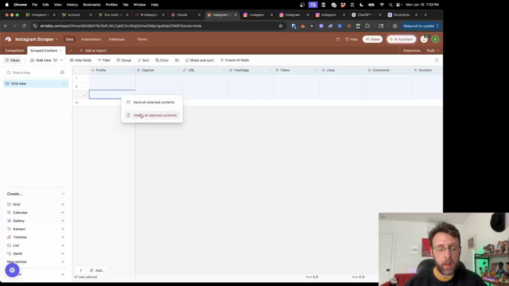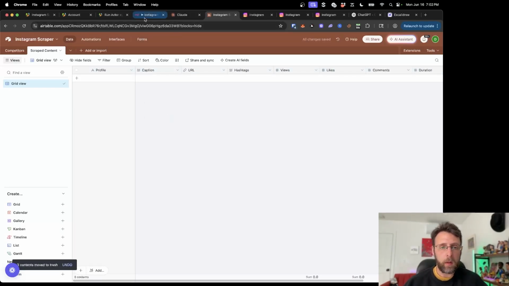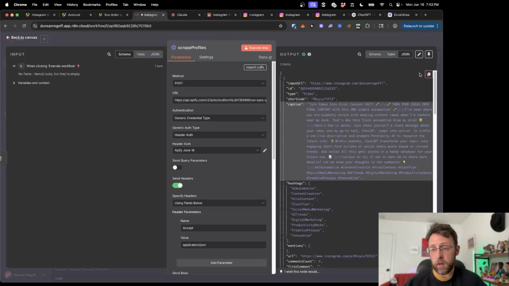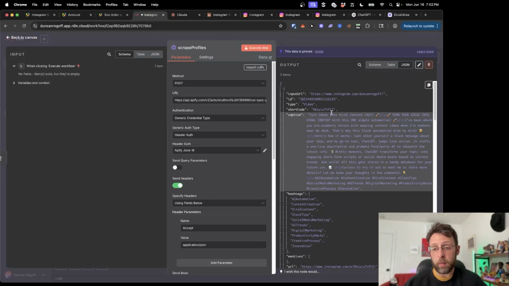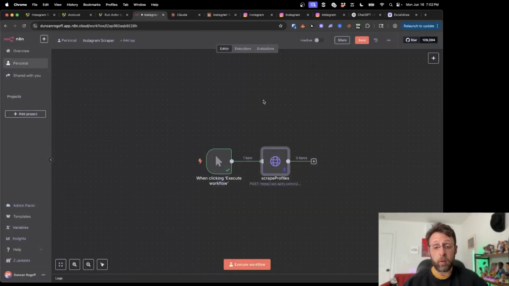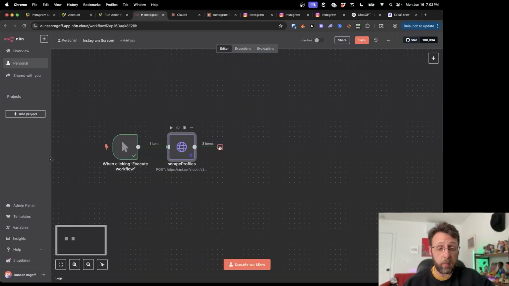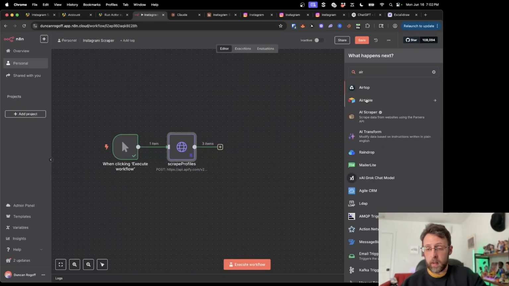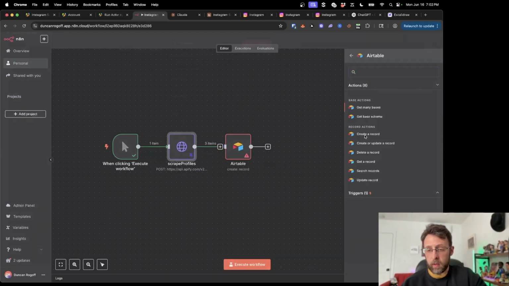So I'm going to delete all of this, so we don't need it. What I'm going to do here is pin this data so we don't need to run the scraper again. That's a really great feature inside of n8n. We can just pin that data, and I can come into here and go to Airtable. What I can do is create a record.